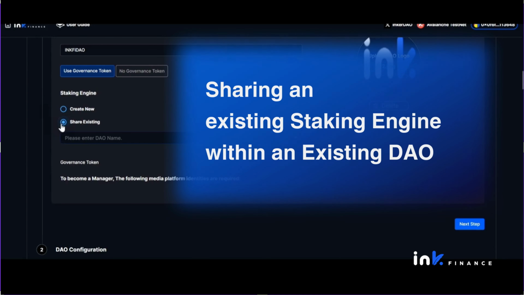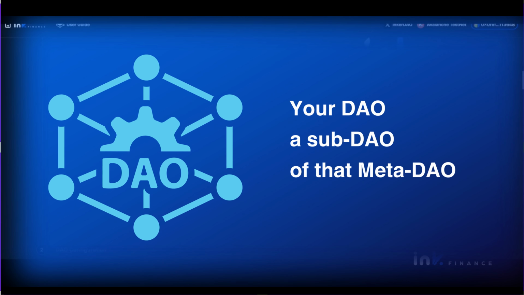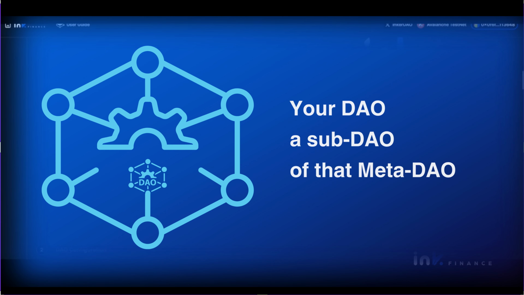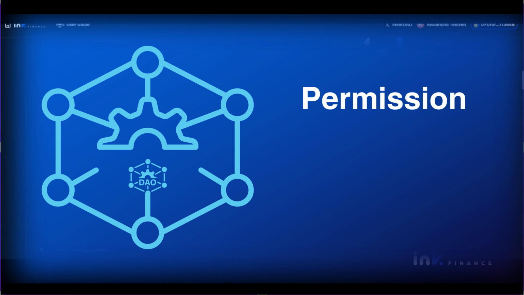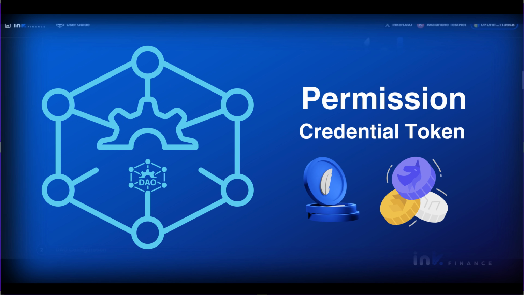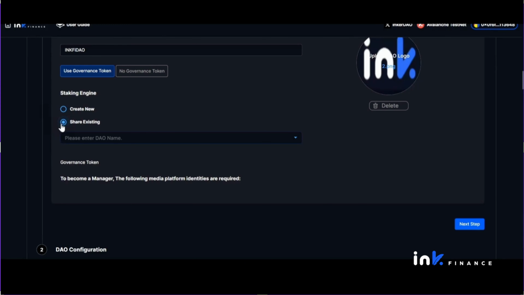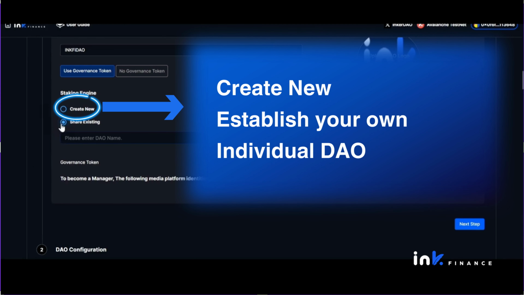Share existing means sharing an existing staking engine within an existing DAO, which effectively makes your DAO a sub-DAO of that meta-DAO. And note that sometimes you need permission by way of credential token in order to become a sub-DAO in a meta-DAO ecosystem. On the other hand, Create New allows you to establish your own individual DAO.